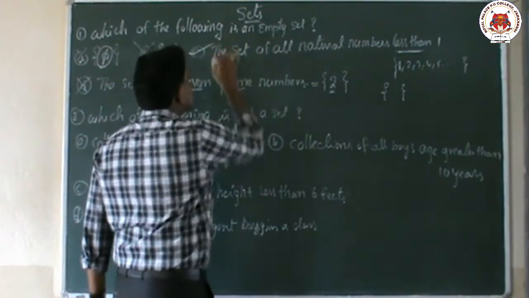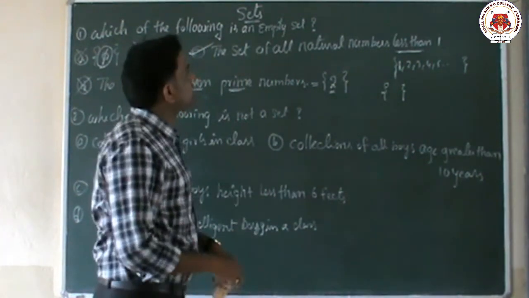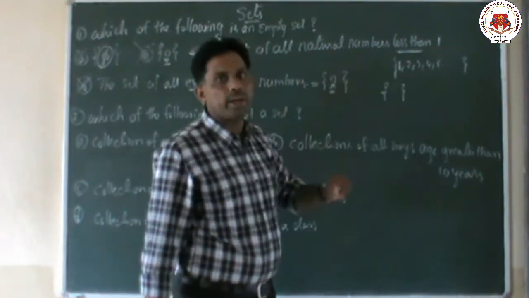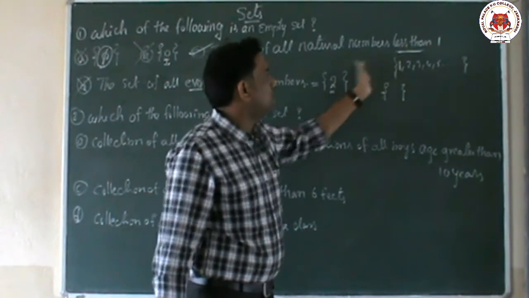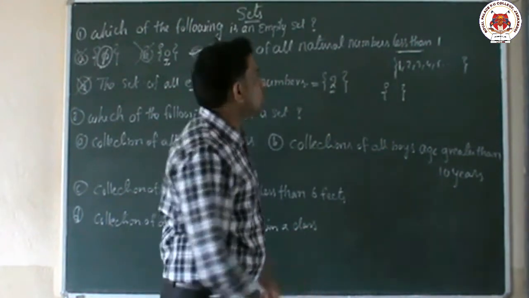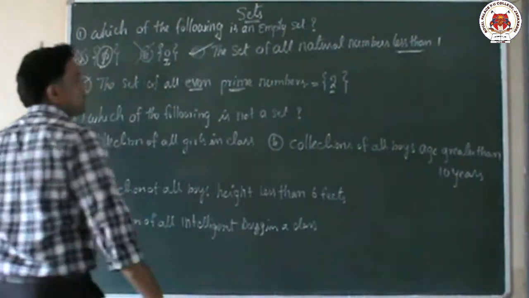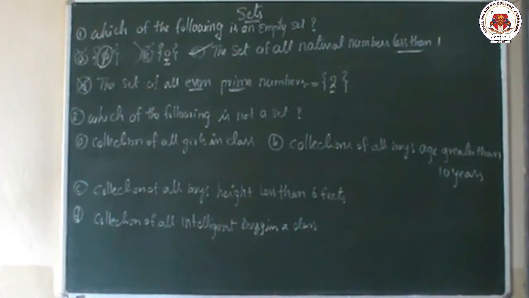So option C is the correct option. Why is C the correct option? Because the natural numbers start only from 1: 1, 2, 3, 4. There are no numbers less than 1 in the natural numbers. So what is the answer? The answer is C, the set of all natural numbers less than 1.